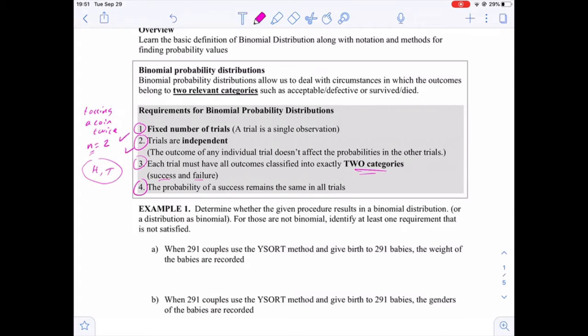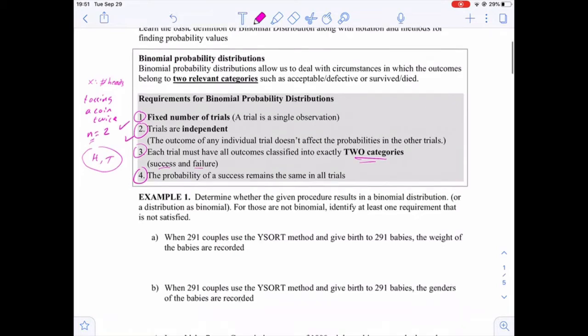So if we are observing the event that we get, for example, two heads, let me define it here. X is the number of heads, and we are interested in determining the probability of getting, for example, two heads. Then the probability of success is always the same.